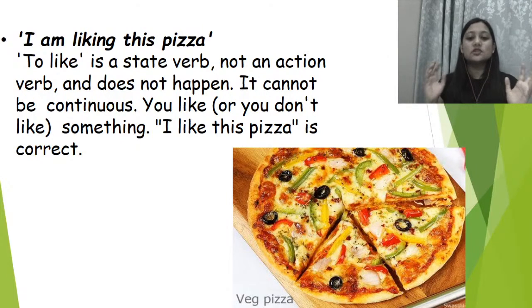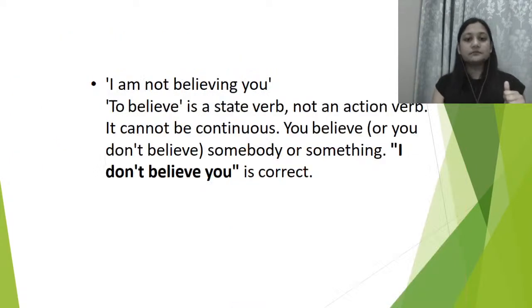Along with that, that is a non-action verb. I like this pizza is correct. All right, now, I am not believing you. To believe is a state verb, not an action verb. When you believe something, right? We already know this is a state verb, और ये कोई एक action verb नहीं है.